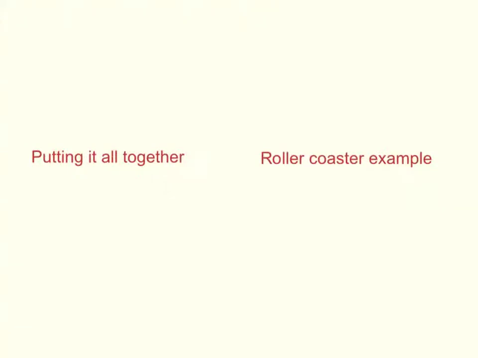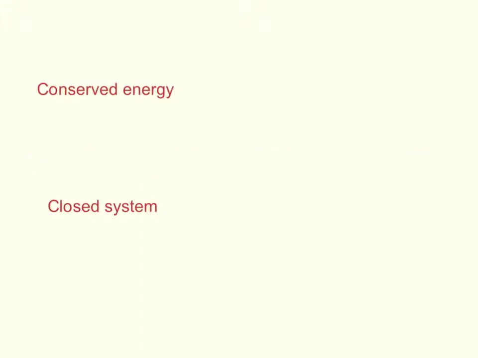So let's take all of this information about work and potential energy and kinetic energy and put it together. We'll do this using a roller coaster example. All right, in order to do this, let's go ahead and take a look at two terms. First, conserved energy, and then closed system.